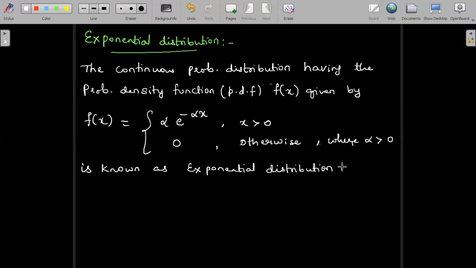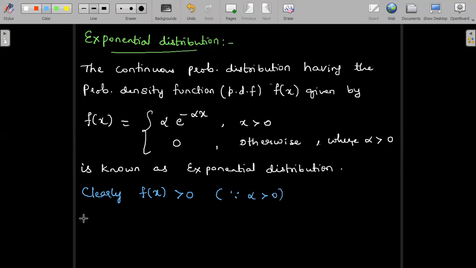Now firstly, let us verify whether this is a probability density function or not. To verify this, it has to satisfy two conditions. The first condition is very clearly satisfied, that is f of x is greater than 0. This is because alpha is greater than 0. We know from the given definition that alpha is a positive value, and since alpha is positive, f of x is also a positive value. This is the first condition.